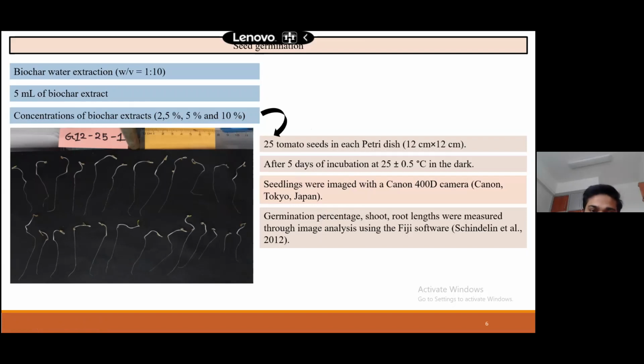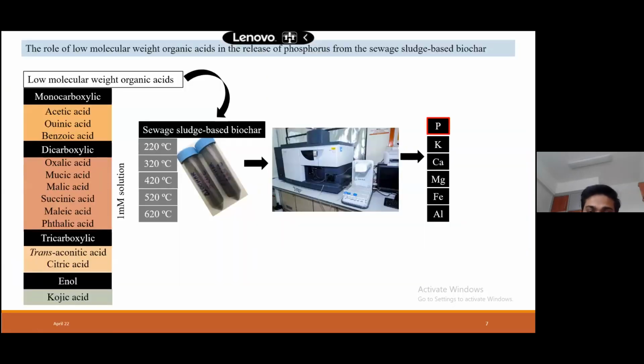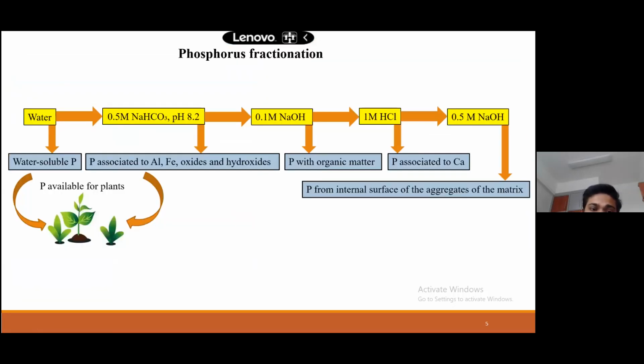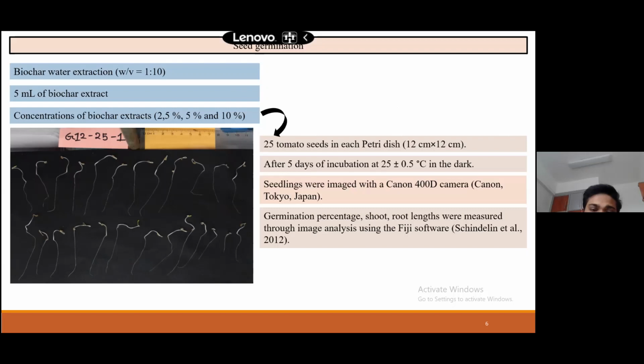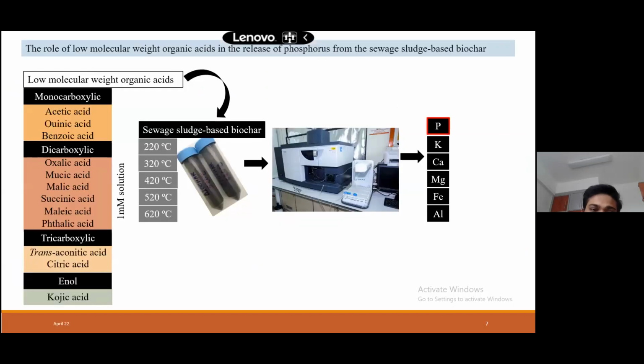I will show you the results. Now I am talking about these materials and methods, and after that, I will show the results. So this is the first one, phosphorus extraction. This is the second one, seed germination. And this is the third one, biochar extraction by organic acids.